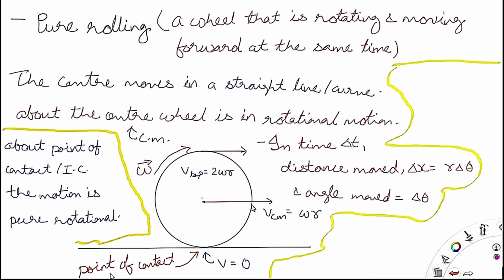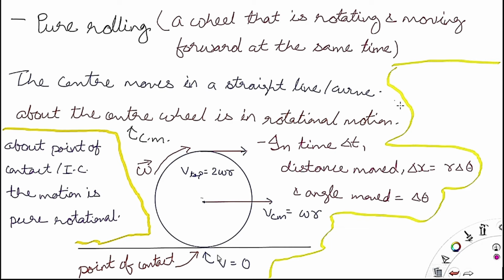Now we can see here that this is the point of contact. About this point the body is executing pure rotational motion, and this instantaneous center keeps changing as the body keeps on moving. At the point of contact, velocity is equal to 0.